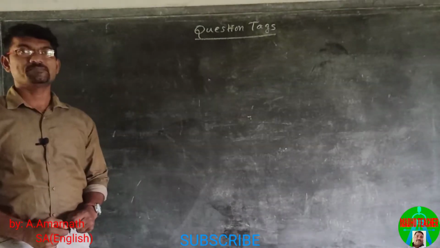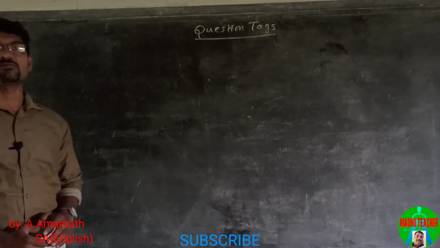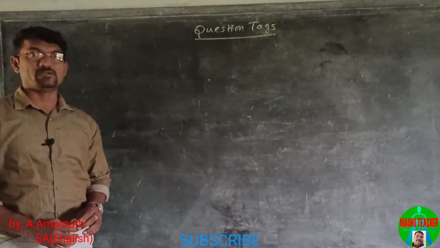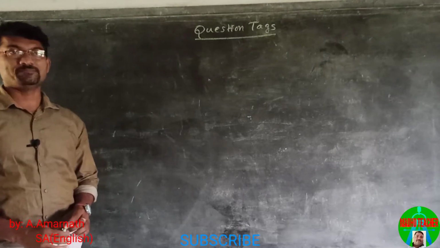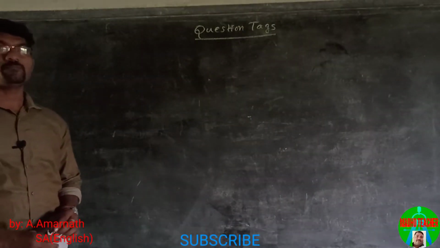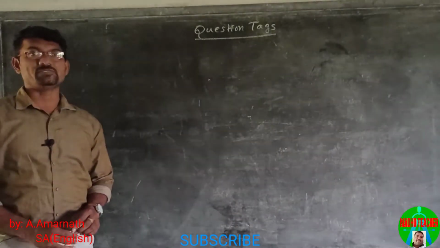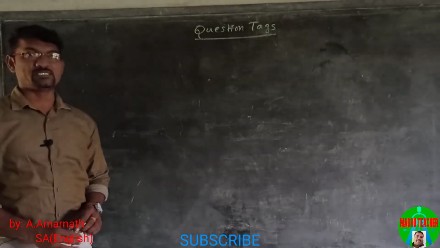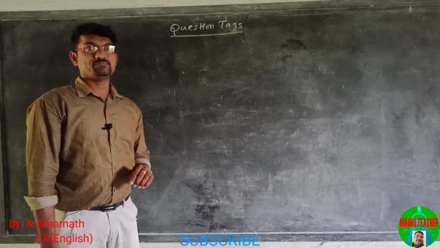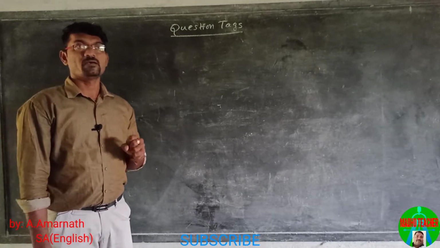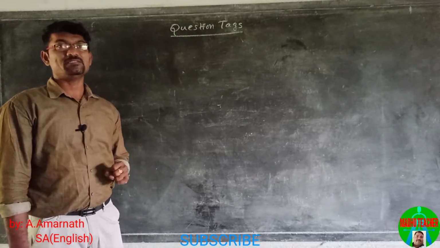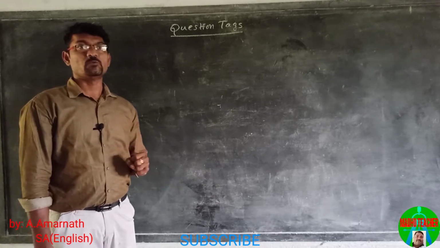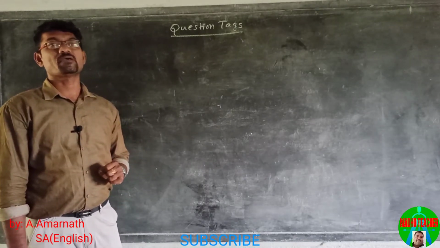Question tags are constructed with the combination of helping verb plus pronoun. We normally use a negative tag with a positive sentence and vice versa. Question tags are used in spoken English, especially to ask for confirmation or agreement.